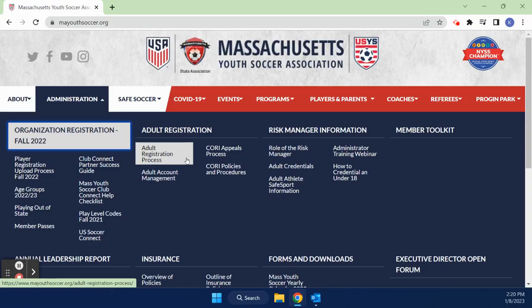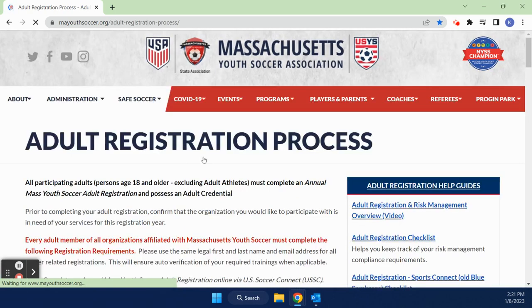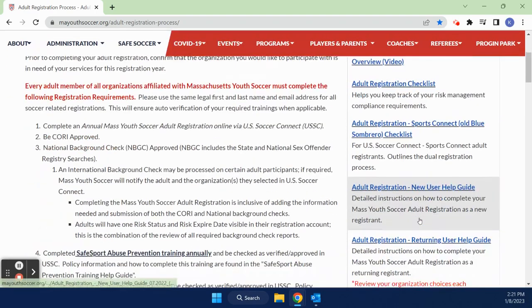Instructions, help guides, and links to complete the adult registration process can be found on our website by going under the Administration tab, under Adult Registration, and clicking Adult Registration Process. Links, short video tutorials, and help guides can be found on the right-hand side of this page.